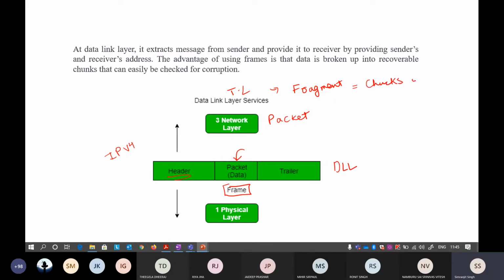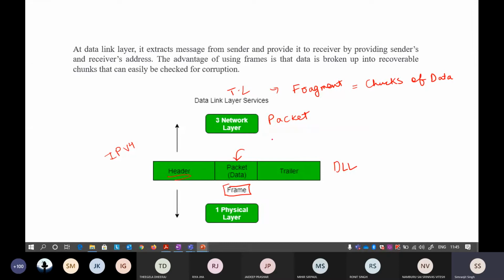They are just chunks of data, but it depends on which layer I'm working in. If I'm saying I'm dealing with fragments, it means that I'm working in the transport layer. If I say I'm dealing with packets, I'm working in the network layer. If I say I'm dealing with frames, that means I'm working in the data link layer. All of these things are the same, it's just the way of mentioning. If you say a frame, it means you are in the data link layer. If you say it's a packet, it means you're working in the network layer.